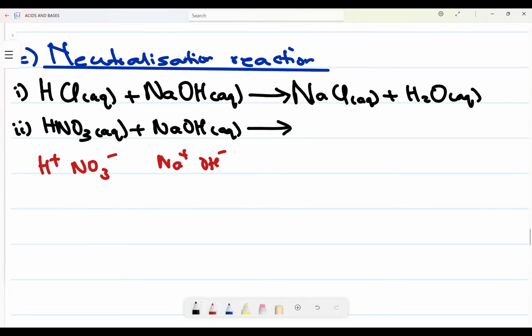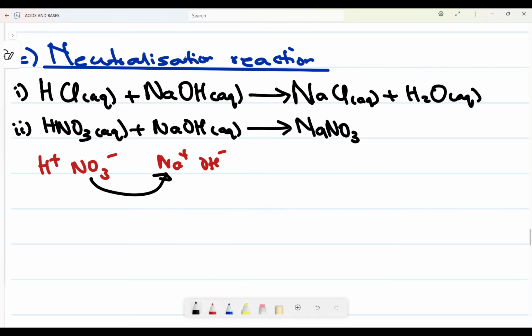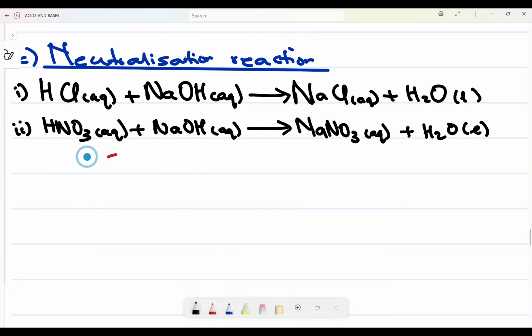What will happen? We know that this one will want to come here, right? The Na will want to combine with the NO3, so it will form sodium nitrate, like that. Okay, water, it is in liquid. Plus H plus and OH minus will want to form as what? Water, it is in liquid. Can you see now how interesting those are?